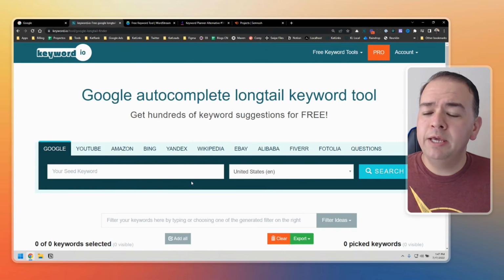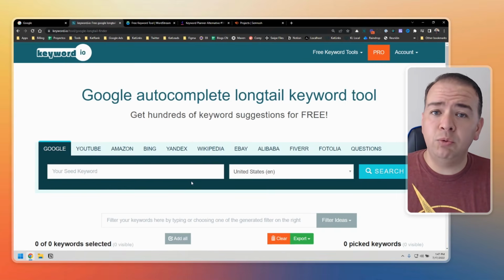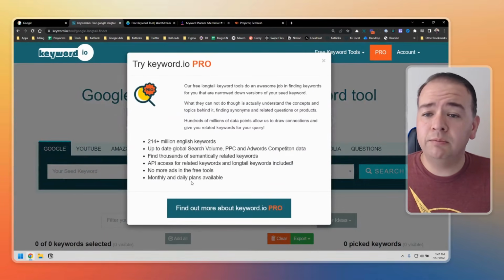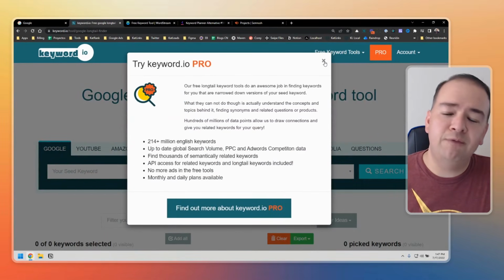Perfect. All right, so here you have to enter your seed keyword. Remember that we said that long tail...